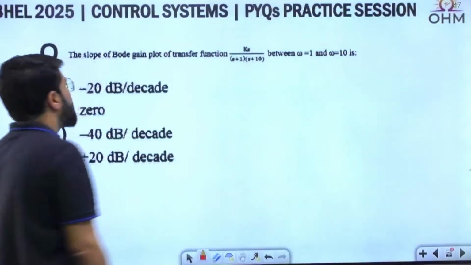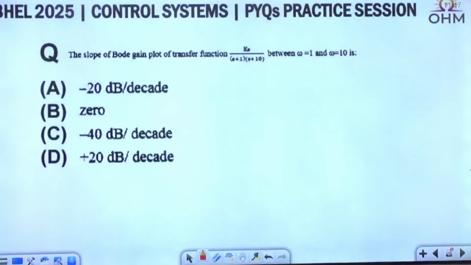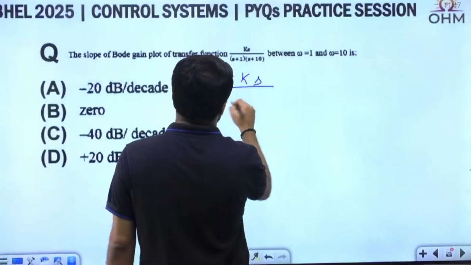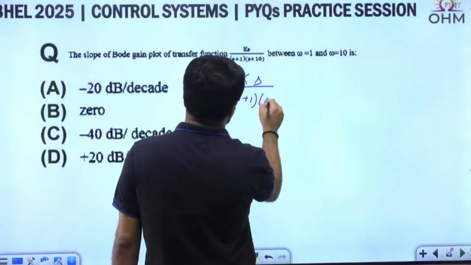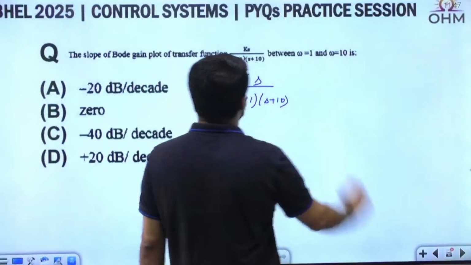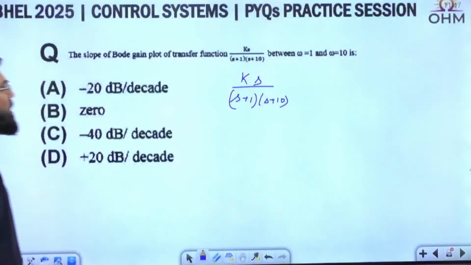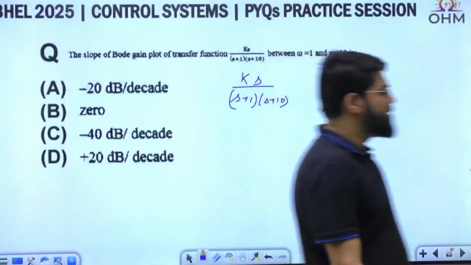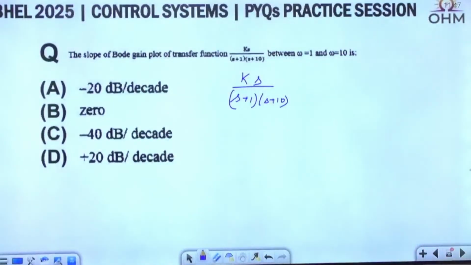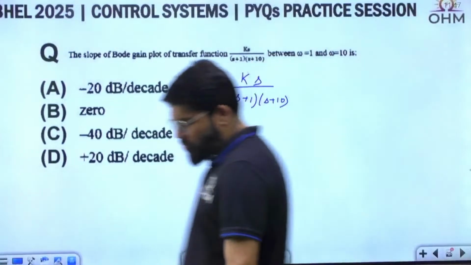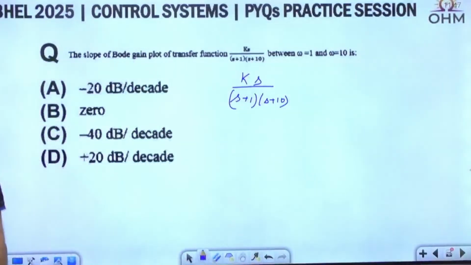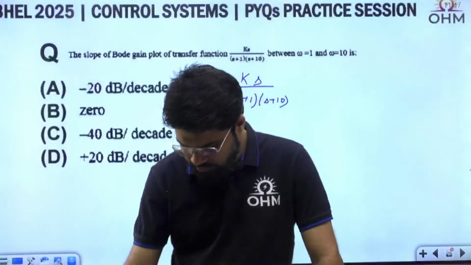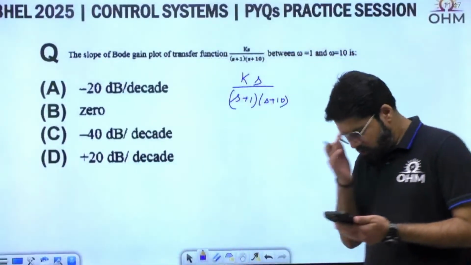The slope of the Bode plot of the transfer function Ks, let me write this one a little bit more clearly. What is the transfer function? Ks upon (s plus 1)(s plus 10). Between omega equal to 1 and omega equal to 10, how much is the slope of the Bode gain plot? You can try to solve it directly without sketching the Bode plot. Think about this without sketching the Bode plot. You can say this answer logically. Please solve this, waiting for your response.